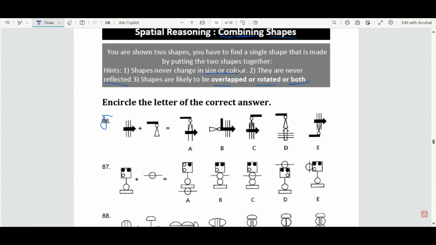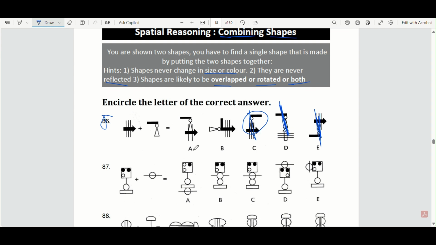So what you can do here is eliminate options where they've changed size or color, or reflected. You can see this triangle is reflected, so it can't be option C, and it also can't be option E. You can see the arrow here is the wrong color, so it can't be option D.